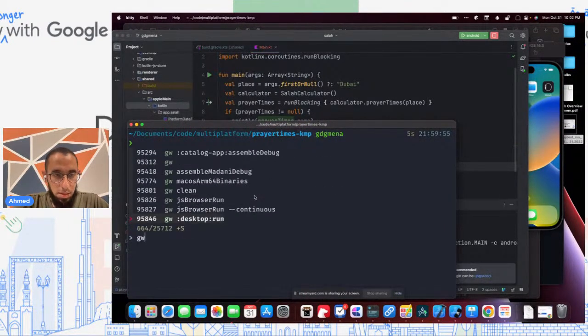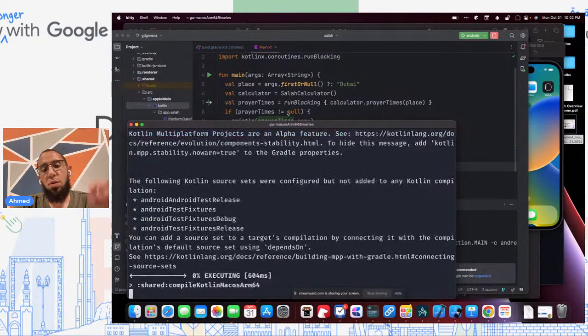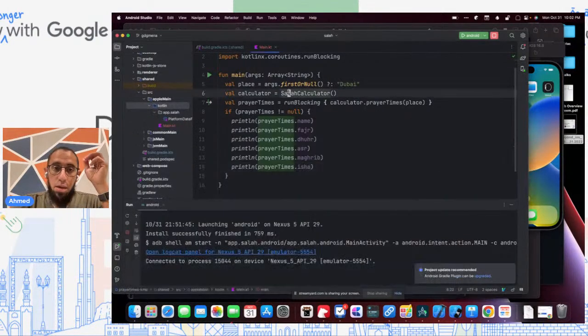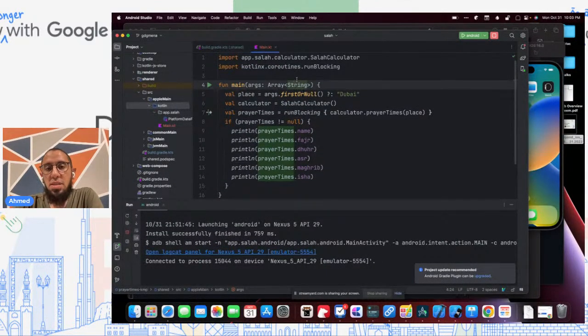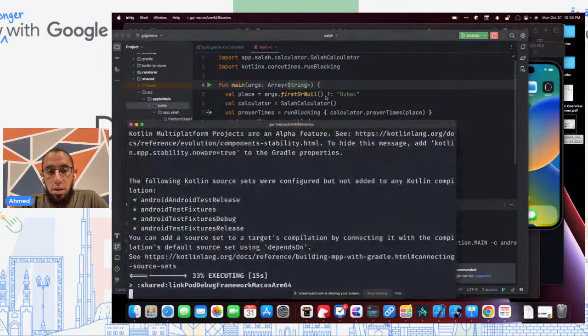And then I'm going to build it. It's going to take a bit, but macOS ARM64 binaries, we will build it. While it builds, so this is just Kotlin, right? And so in the same way I can make this work on macOS, I can make this run on Linux as well.